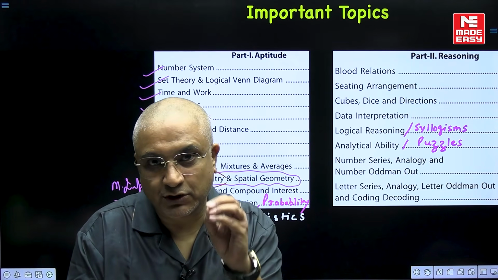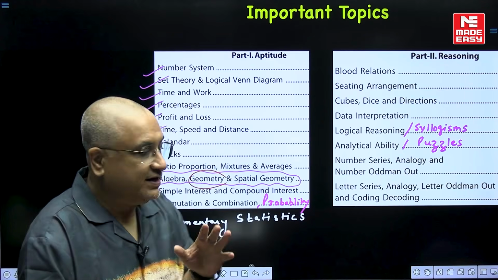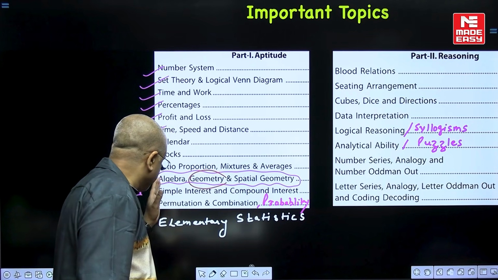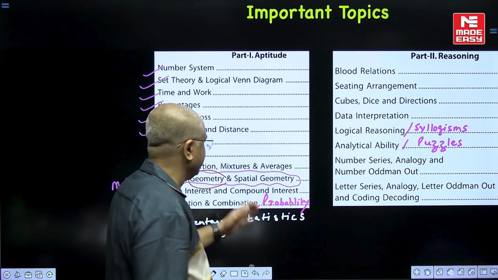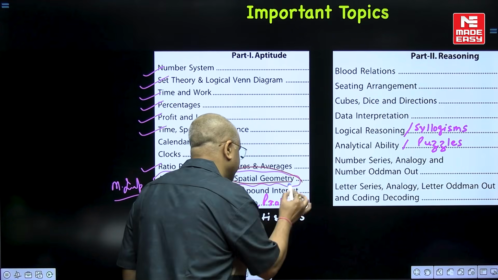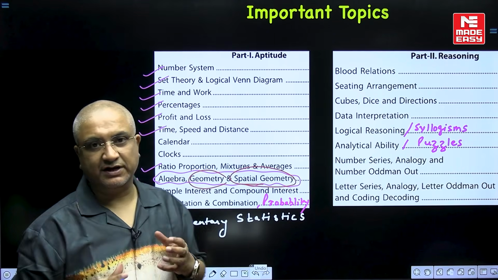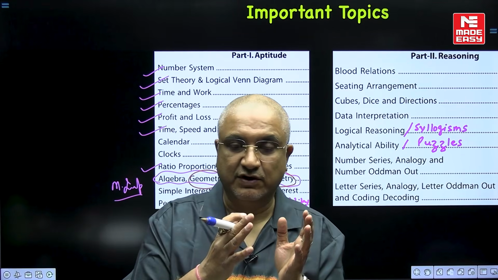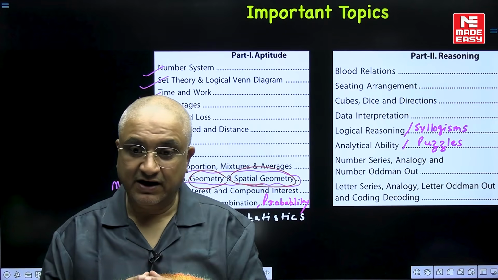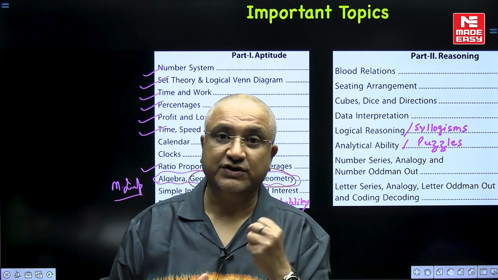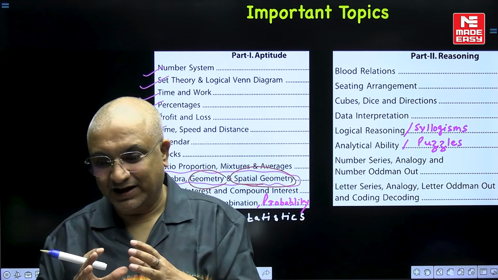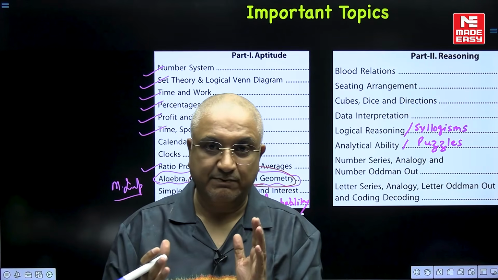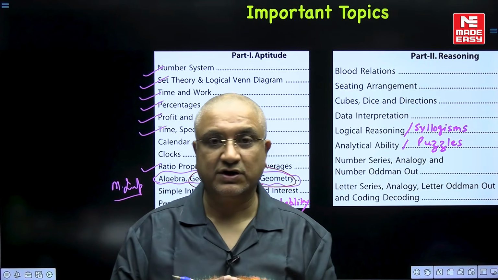So you need to be on your toes while tackling these important areas: algebra, geometry and spatial geometry. Another very important area is spatial geometry. Spatial geometry will be all about what could be the next figure. 4 figures will be given. What could be the next outcome? It can be about the rotation of the solids. It can be about the projections. How will a plan and the elevation of the figure look like?